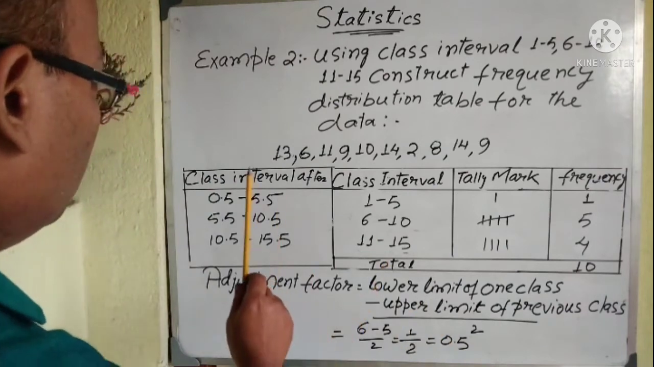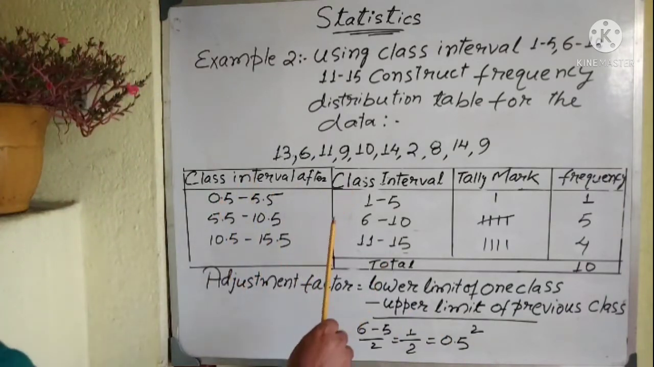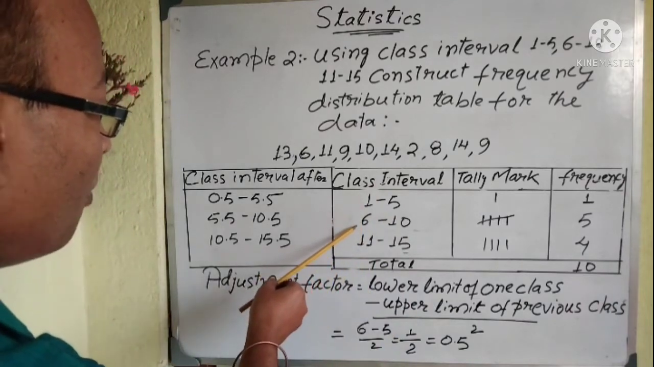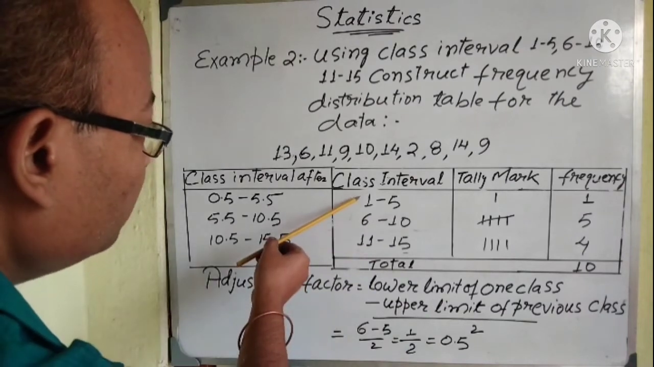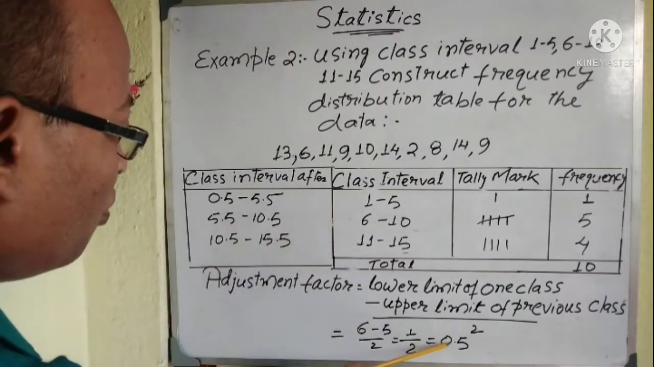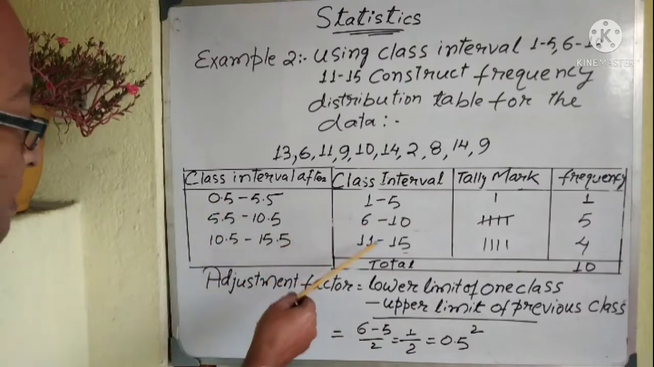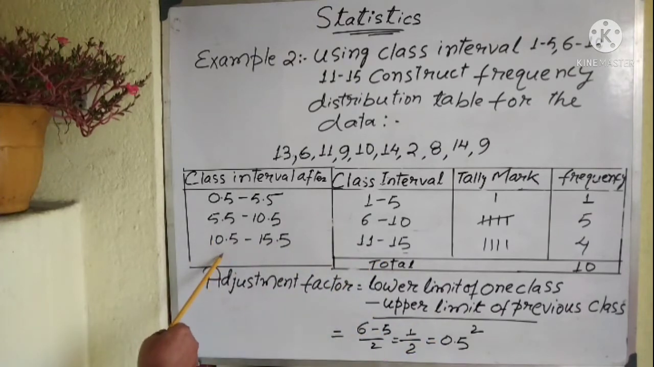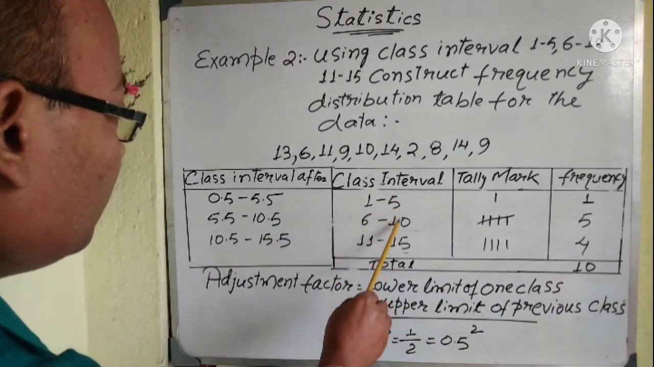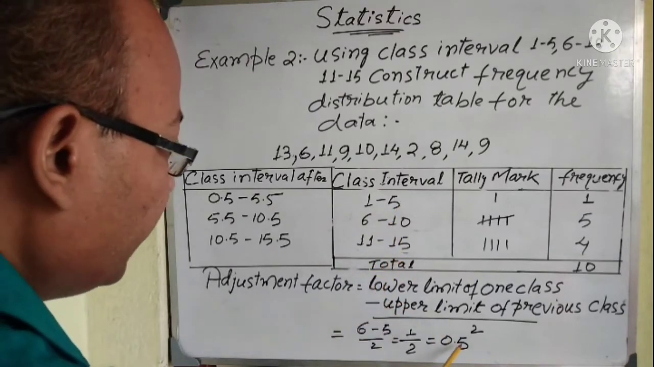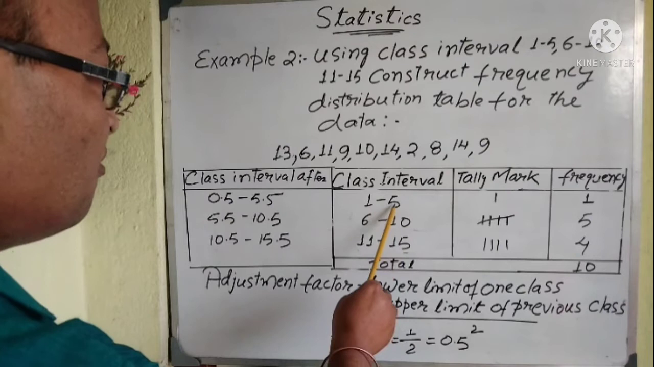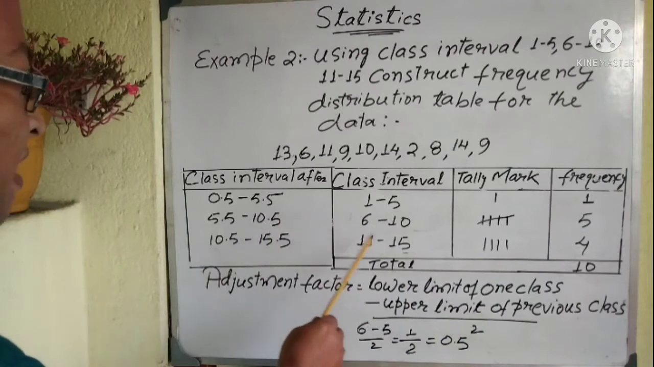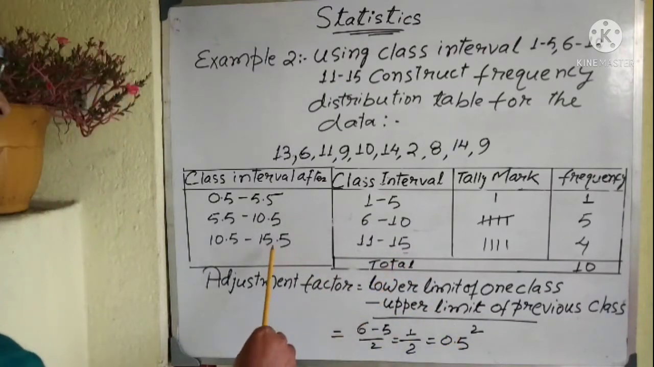So how to then make a change over here? Just look this side, all the lower limits. You have to keep on subtracting 0.5 from the lower limit. So 1 minus 0.5 is 0.5, 6 minus 0.5 is 5.5, 11 minus 0.5 is 10.5. And this side is your upper limit, 5, 10, 15. So keep adding 0.5 to the upper limits. 5 plus 0.5 is 5.5, 10 plus 0.5 is 10.5, 15 plus 0.5 is 15.5.